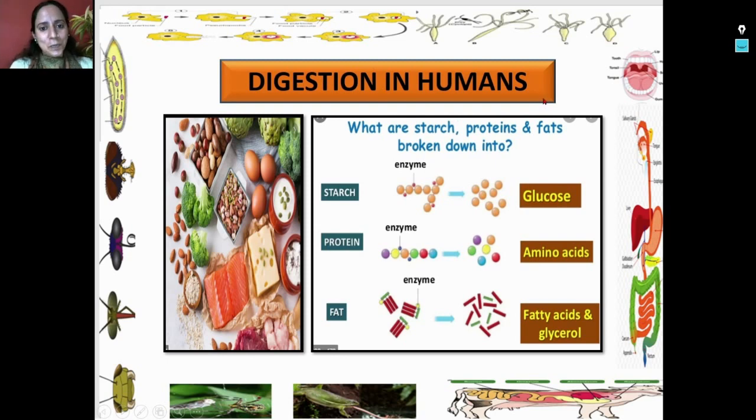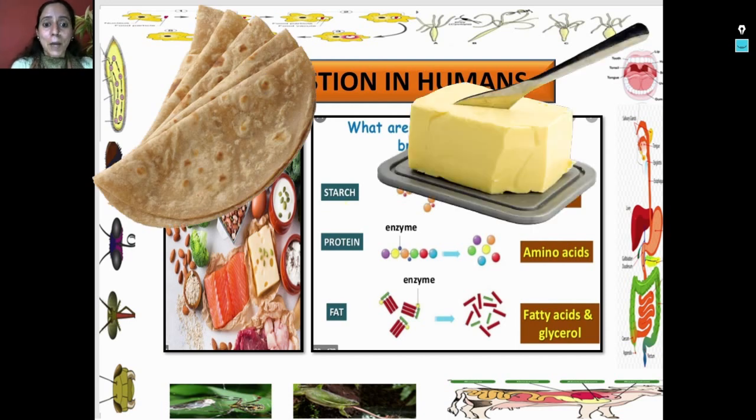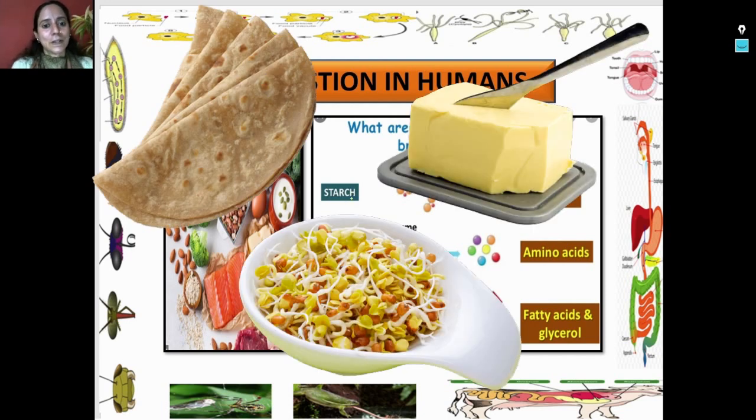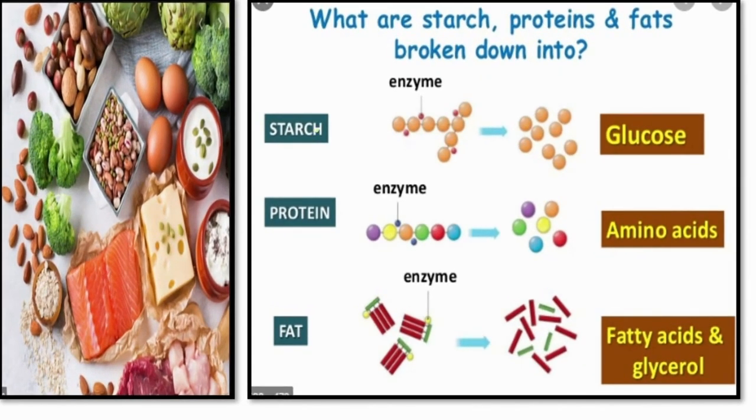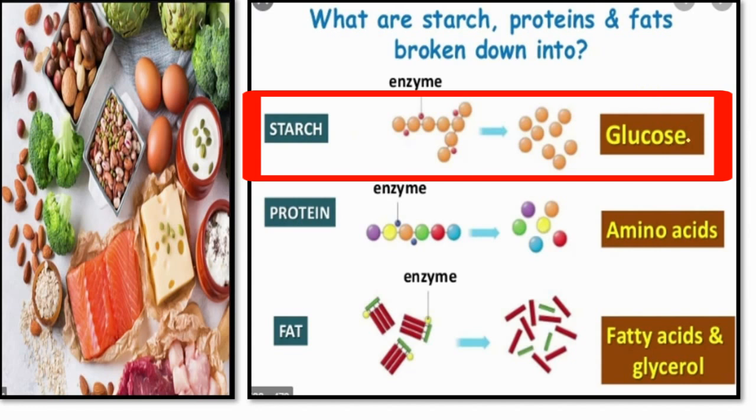So digestion in humans, whatever we are eating, suppose I have taken 2 chapatis with butter and sprouts. Chapati has starch, so by the end of the process of digestion, that starch will be converted into glucose.